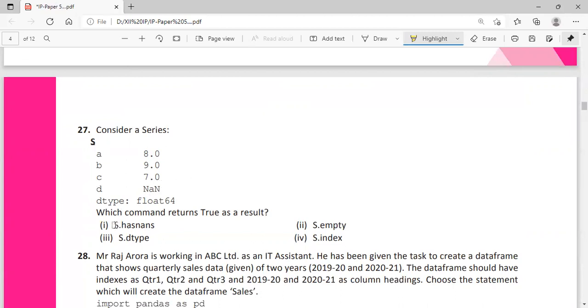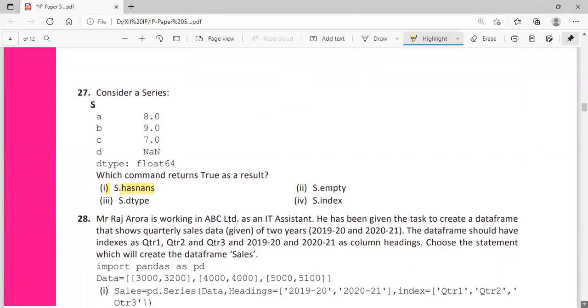So S.hasnans will return True. S.empty: it's not empty, so it will return False. dtype will return the dtype of this one, float64. S.index will return the indexes of the series S. So option 1 is the answer.